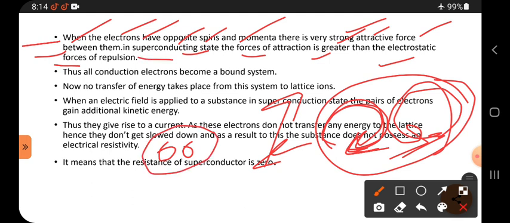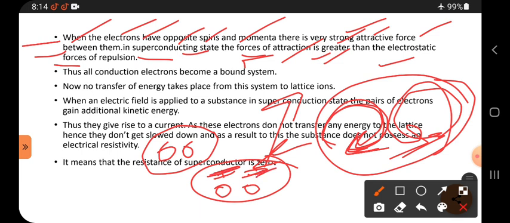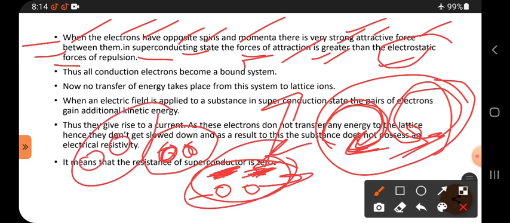In the superconducting state, the force of attraction is greater than the electrostatic force. Generally, electron and electron always have a repulsion force. Why? Because they are negatively charged particles. But this repulsion is simply the electrostatic force of repulsion. The attractive force between the two electrons is very much greater than this force. So they cannot move away from each other, they always move by pairing only.